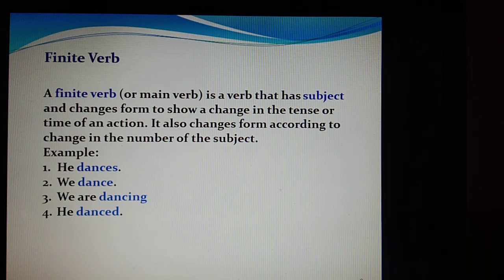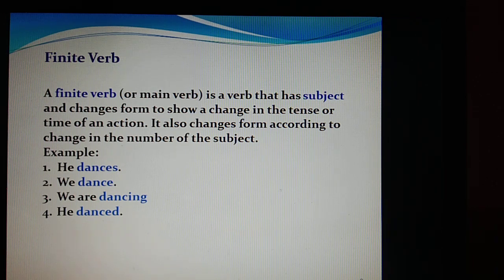Okay, now here children, when I say a finite verb is a verb which will change when we are changing the subjects. What are the subjects here? He, we, he, right? So subject of the sentence, we know about whom we are talking. So such verbs, when they are added with such subjects, change when we are changing the subjects. Like with he, we can make it dances. We dance, because we is a plural subject. So with we, it becomes dance. Now we are dancing, he danced.